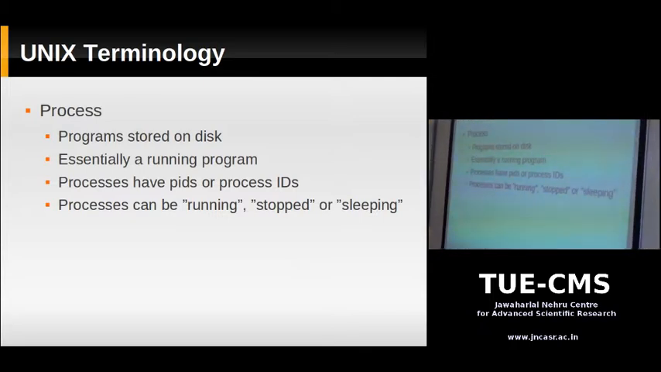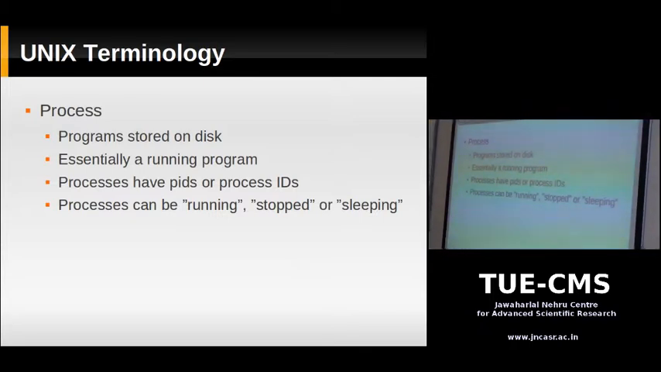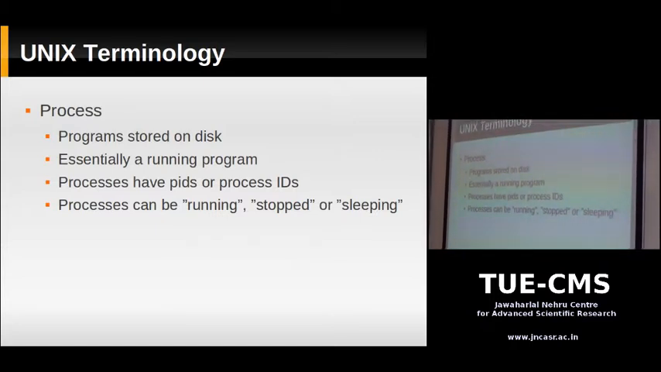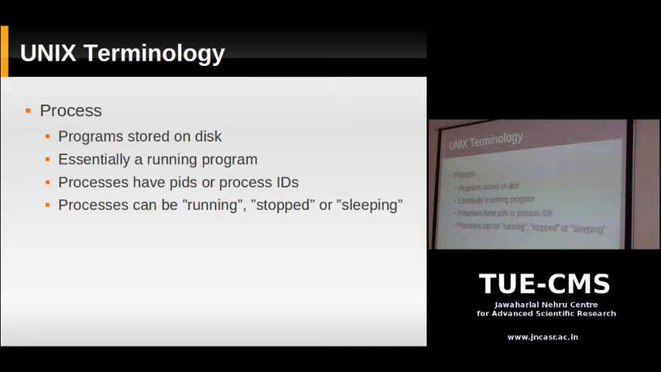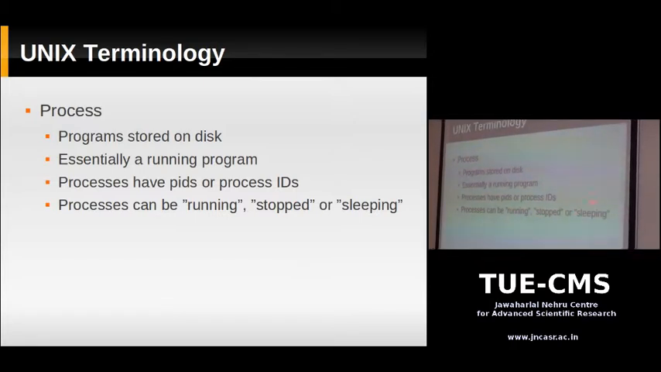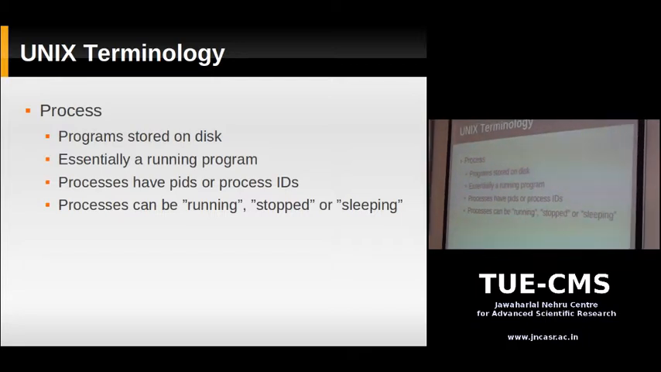Okay. Now in Unix, every process has a process ID associated with it, so that you can perform some operations and you can keep track of your running program by looking at process IDs. Okay, so there are 3 states in which a program can be: running, stopped, or sleeping. So we'll get to that later. It's all operating system specifics.